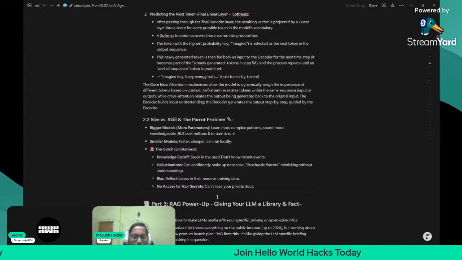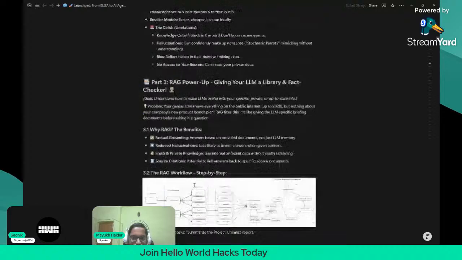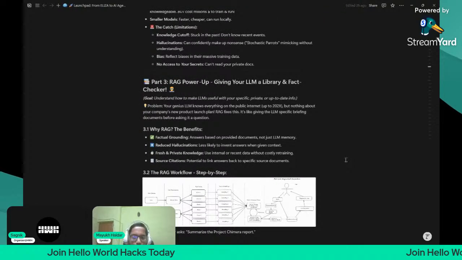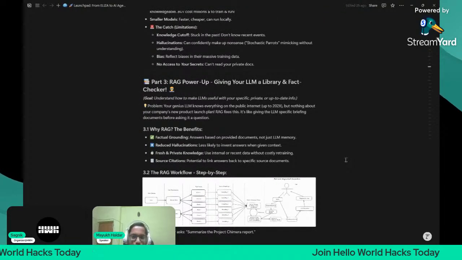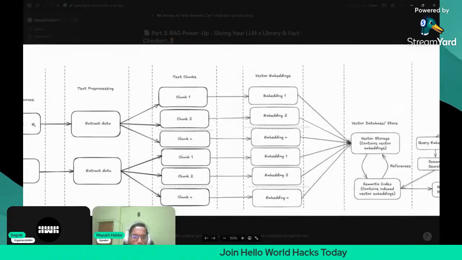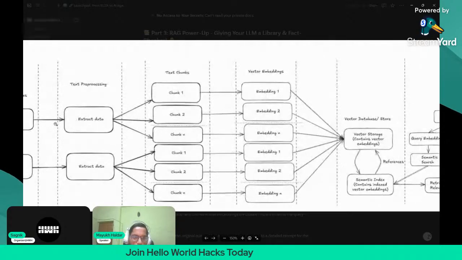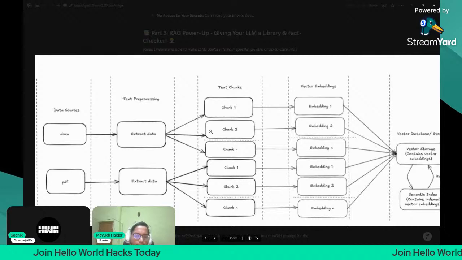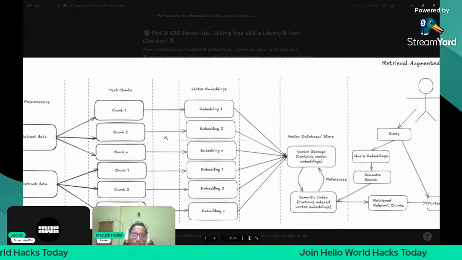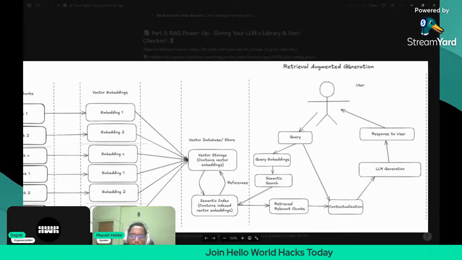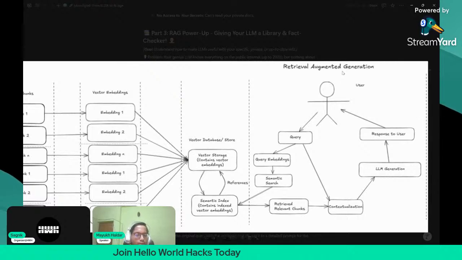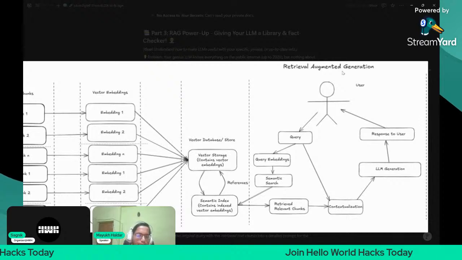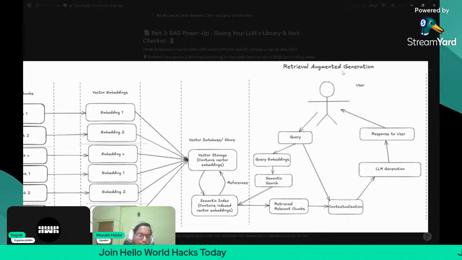So now we are going to study RAG, retrieval augmented generation. These things you can read on your own, but I'm going to explain the architecture, how it actually works. Let me just zoom it once. So what does retrieval augmented generation actually mean? We give some document to the LLM. If we want to summarize some document for our own convenience, or we have a very huge document and we want the right answer from that document.